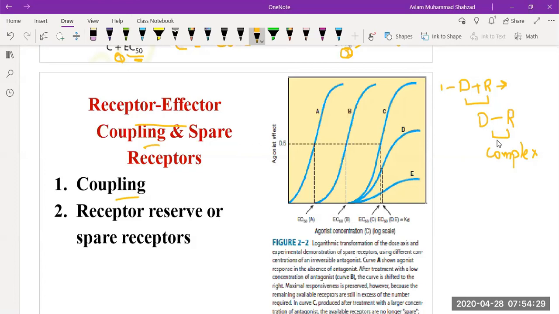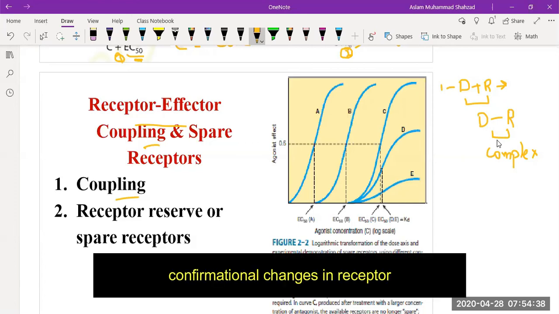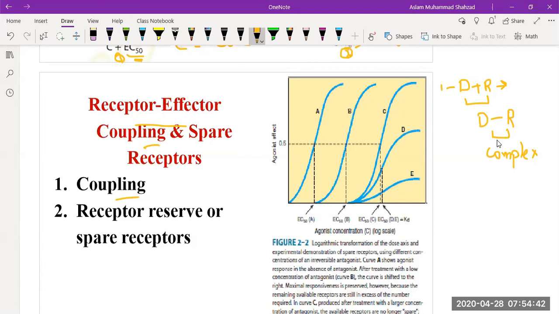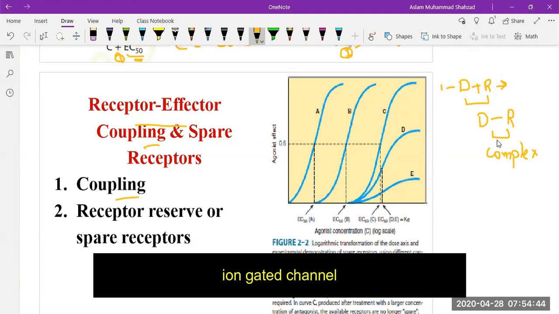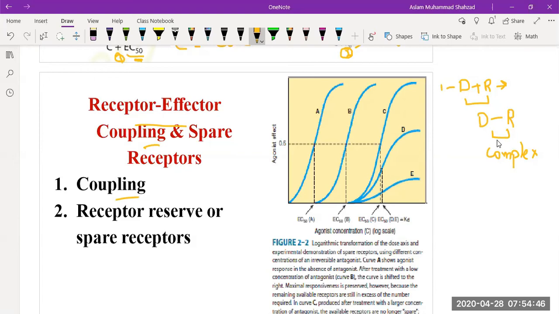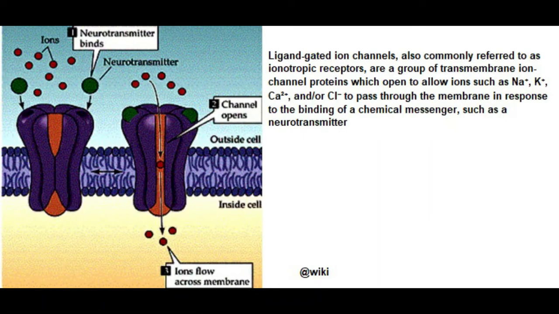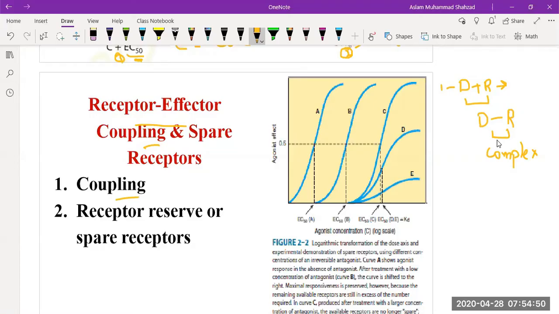Same like the drug cannot go directly inside the body. It has to come through receptors, and it comes to the receptors by conformational changes in the receptors. In such cases, like in an ion gated channel, it will be maintained or managed through ions, and there are different ways to explain receptors; we will discuss later on.